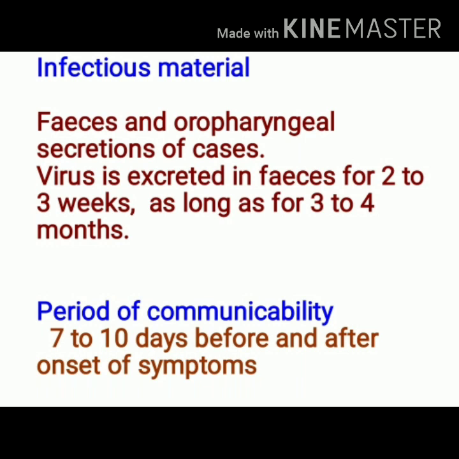What is period of communicability? It is that time during which clinical cases as well as subclinical cases are capable of transmitting virus to the new susceptible host. This period is 7 to 10 days before and after onset of symptoms.